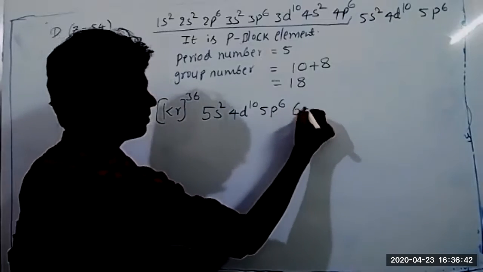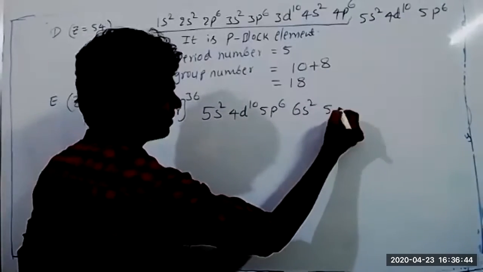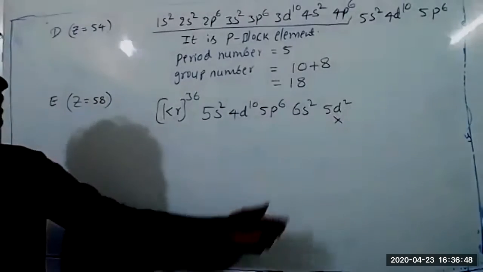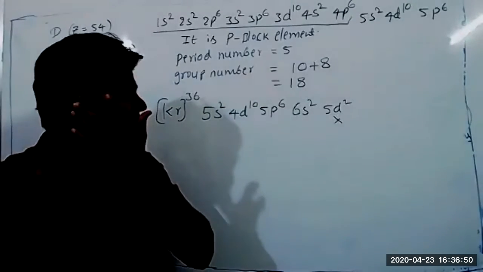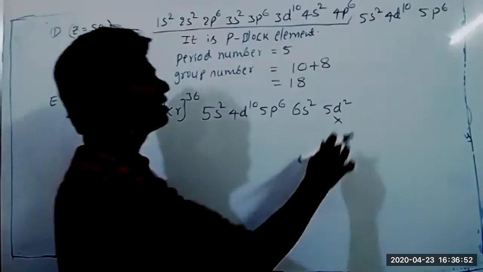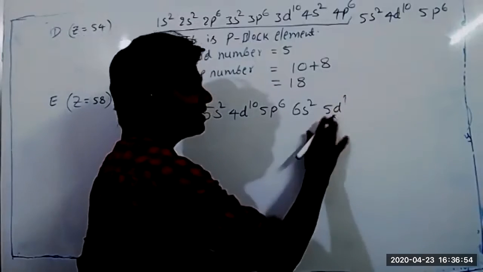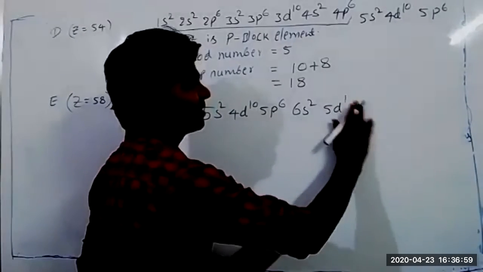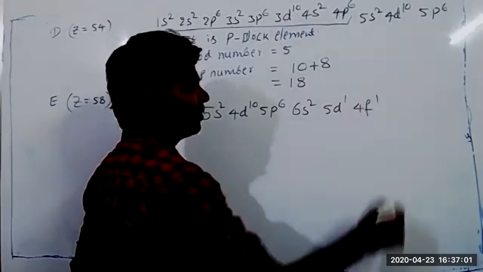6s2, then 5d. Very good. Sir, it is 5d1, not 5d2, and 4f1. Careful: 5d1 and 4f1 are possible.